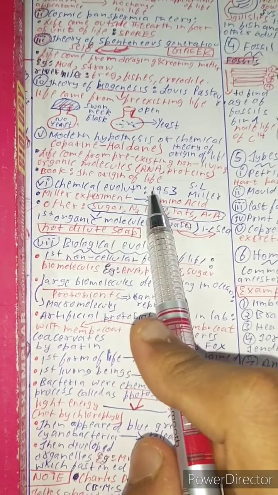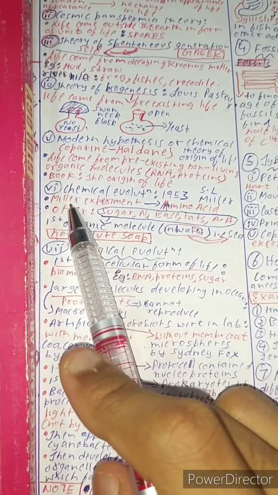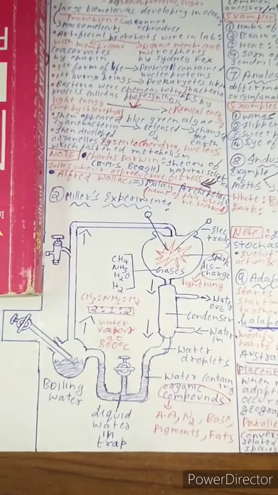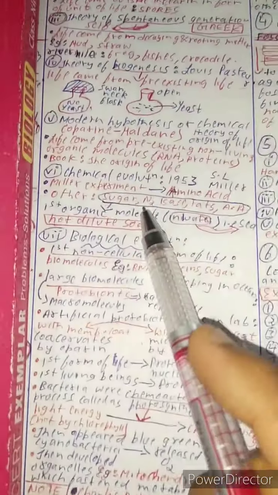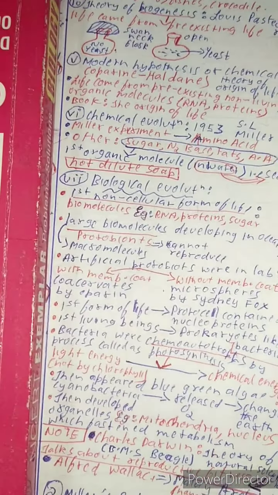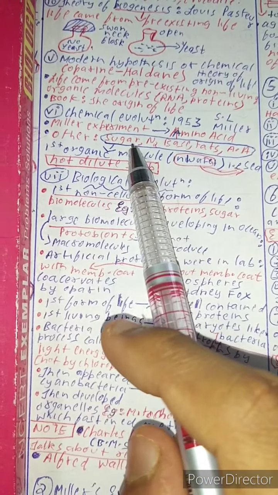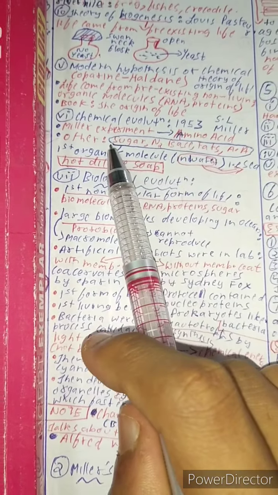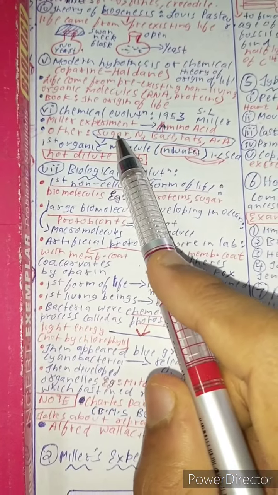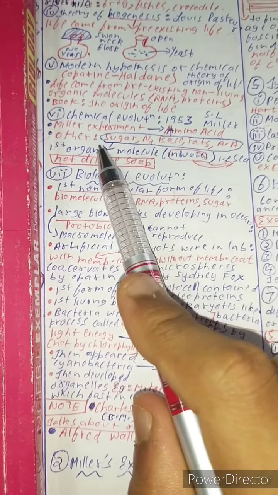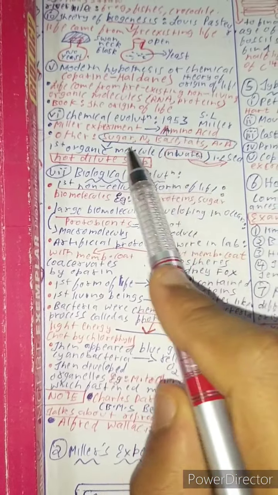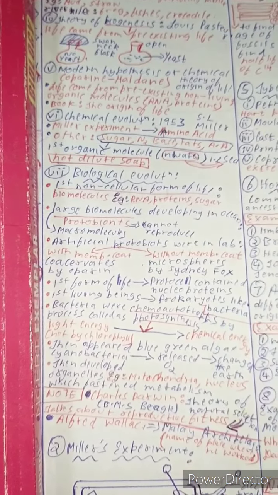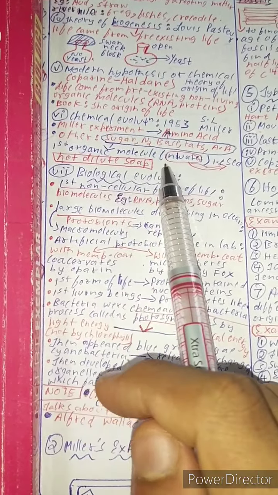Sixth one is chemical evolution in 1953, given by S.L. Miller, in which he mentioned Miller experiment about amino acid. Here you can see Miller experiment, which I will be speaking about after some time. Other molecules which were present in Miller experiment, it's especially based on amino acid, but other molecules which were also present in that is sugar, nitrogenous bases, fats, amino acid, first organic molecule. These were found on earth according to him, and it was found in water, that too in seawater, which is known as hot dilute soup.